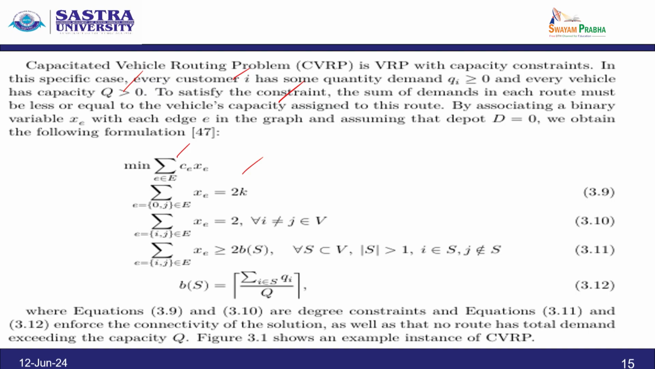Now, 3.11 says that the summation of i, j in edge in XE is greater than or equal to 2b(s) for all s in V, and cardinality of s is greater than 1. Therefore, b of s equal to summation i in s of qi by Q. So, equations 3.9 and 3.10 are degree constraints, and equations 11 and 12 enforce the connectivity of the solution, as well as that no route has a total demand exceeding the capacity Q. Figure 3.1 shows an example instance of the capacitated vehicle routing problem.